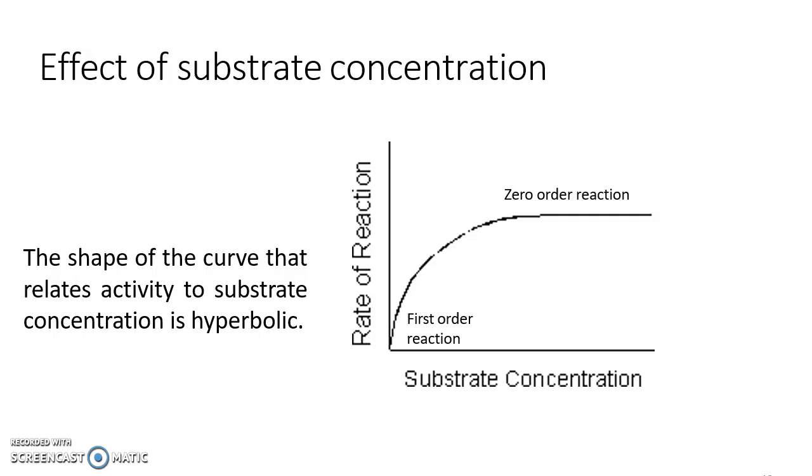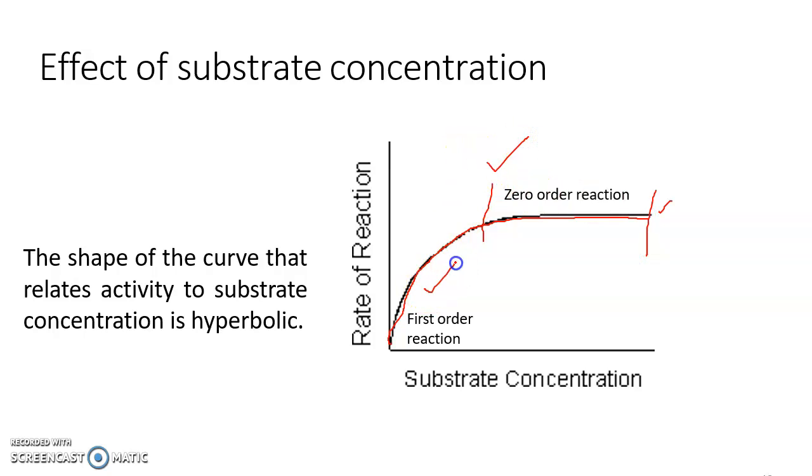This is the graph. Initially the rate increases with concentration, and after the optimum level no increment is observed. From here to here, it is zero order and does not depend on the concentration of substrate.